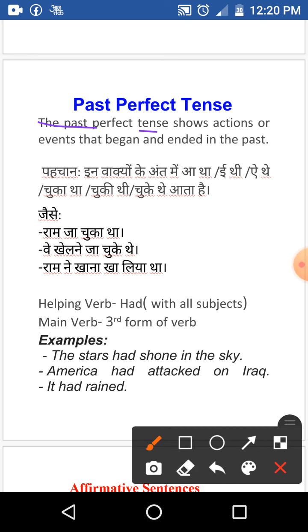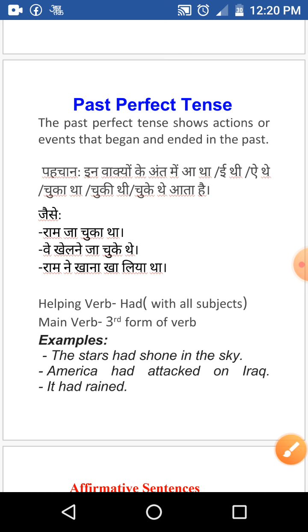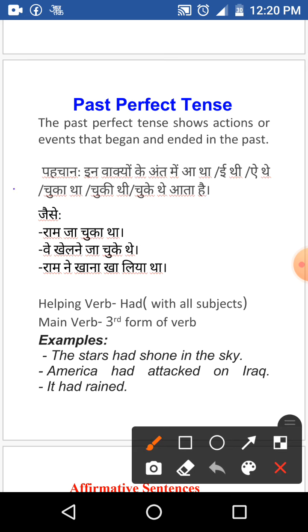Past perfect tense shows actions or events that began and ended in the past. It means the work had begun and was also completed in the past time. If we see the Hindi sentences, then we will find चुका था, चुकी थी, चुके थे at the end of the sentence, and sometimes आ था, ई थी, ए थे sound at the end of the sentence.